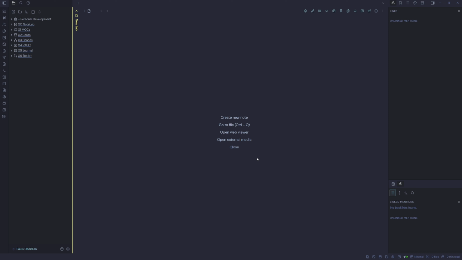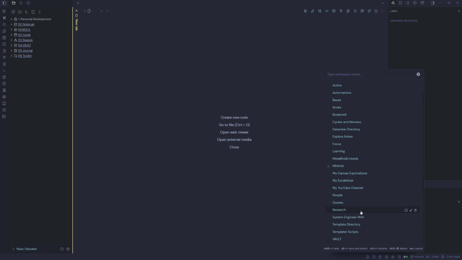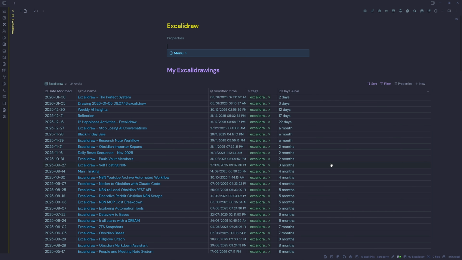So far, I've shown you small actions, exploring notes, Reddit posts, fixing things, but sometimes you need something bigger, not to create it, just to remember it exists. So that's where understanding comes in to map what is confusing. Down the bottom on the status bar, I have another commander icon to manage workspace layouts. I've also got this workspace plus, which allows me to switch workspaces, and I like that one a little bit better. That brings up all my workspaces, and I can just quickly jump into, say, my Excalibur drawings.